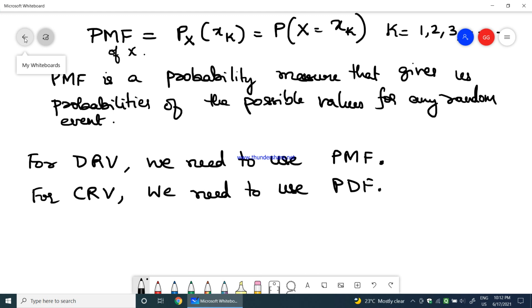Okay. So I hope in this video you are clear with the properties and definitions related to the cumulative distribution function, the probability density function, and the probability mass function. In my next video, we'll see the problems related to these three functions. Thank you.